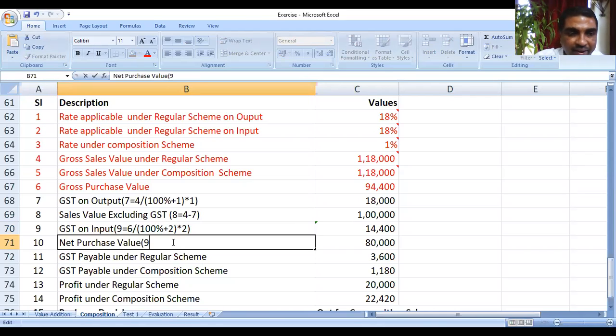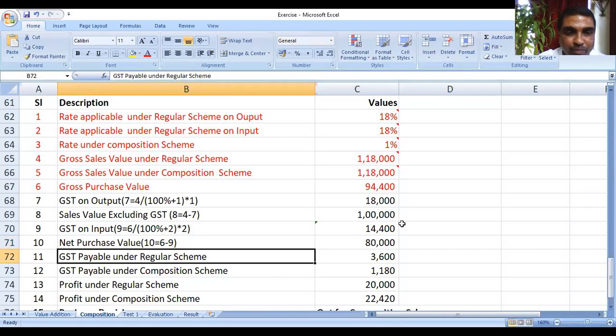Net purchase value, or you can say 10 is equal to, how to compute net purchase value? What minus what? Please tell me. Which cell minus which cell? How to compute net purchase value? Please speak it out. So 6 minus 9. Right, exactly. 6 minus 9.